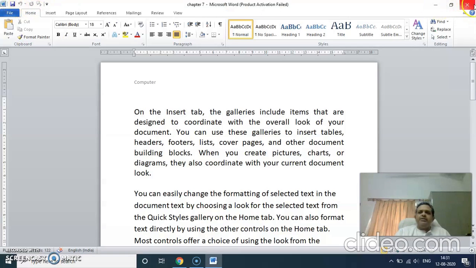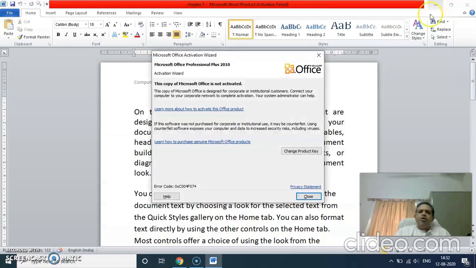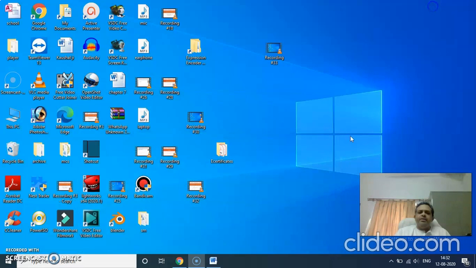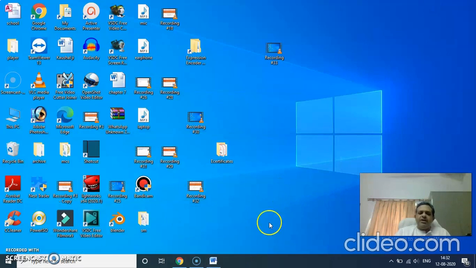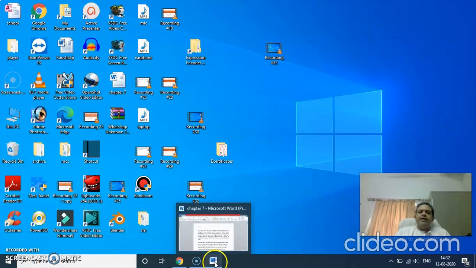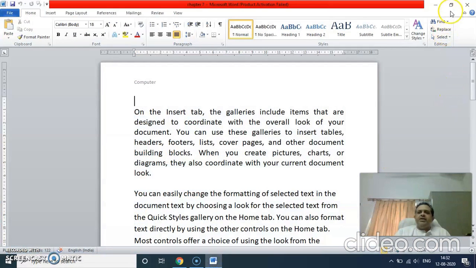Now here are the three buttons on the top right corner. You must be knowing them. This cross is the close button, then restore and minimize. What happens when you minimize? When you click on the minimize button here, your window goes to the taskbar. It is not closed, it is open, but it is minimized to the taskbar. You can open it by clicking it here. Fine. This is the close button. You know very well what will happen when I click on this. It is going to close.